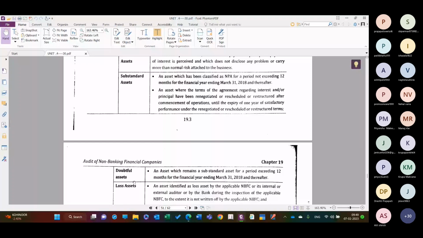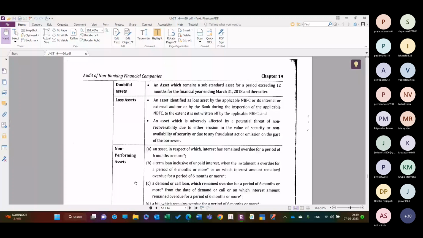And as an auditor I have to see that the NBFC has done so, because it is the principle which is applicable to the NBFCs.